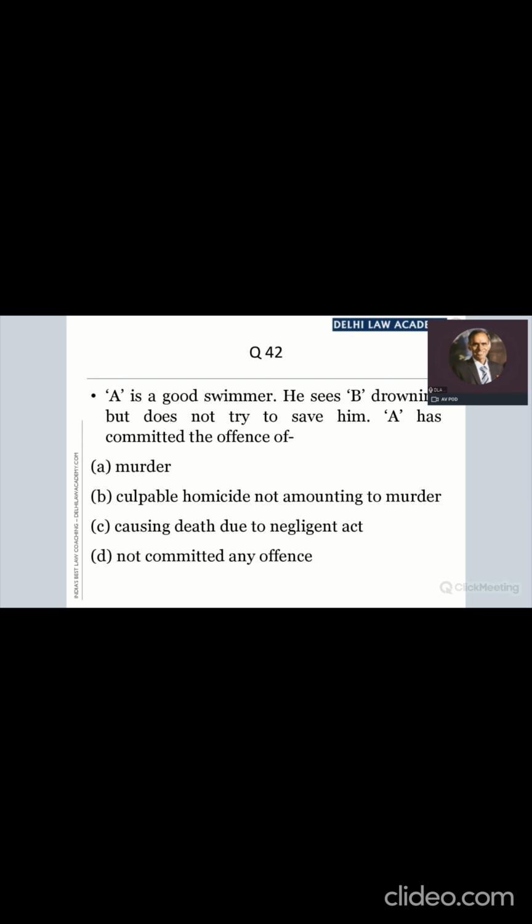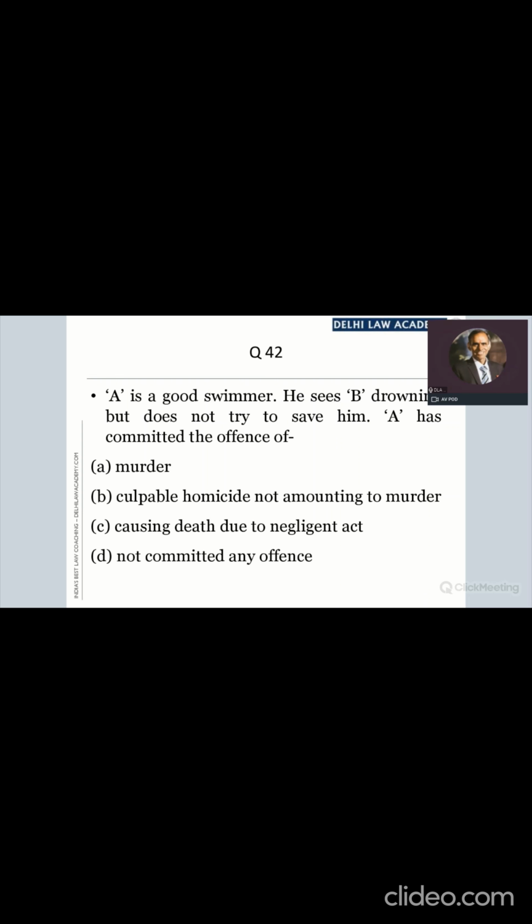A is a good swimmer. He sees B drowning but does not make any effort, make any attempt to save the person. Smita says no offense. Josna also says no offense.